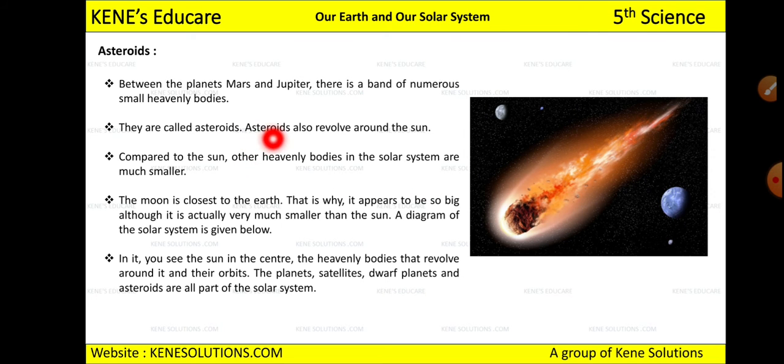So asteroids also revolve around the sun because they are present between Mars and Jupiter, right? Between Mars and Jupiter there are many small heavenly bodies which we call asteroids, and these asteroids revolve around the sun. Compared to the sun, other heavenly bodies in the solar system are much smaller. The heavenly bodies like Mercury, Jupiter and all the others are small as compared to the sun.